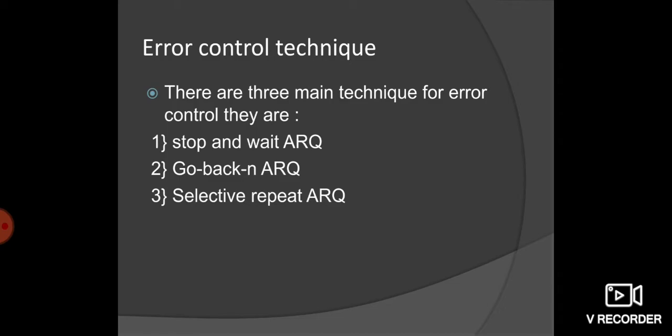Then error control technique is divided into three types. There are three types of error control techniques, that is stop and wait automatic repeat request, go back N automatic repeat request, and selective repeat automatic repeat request. Now we will see briefly about these three error control techniques.